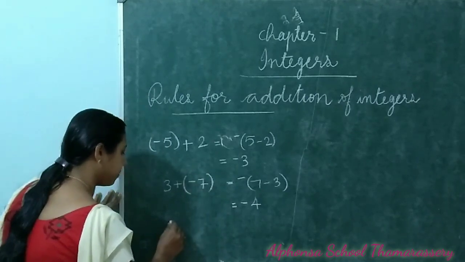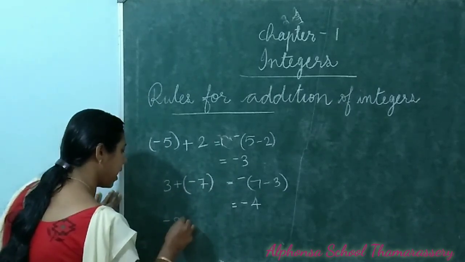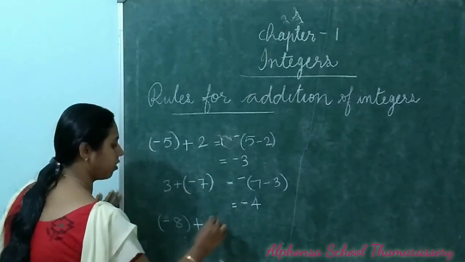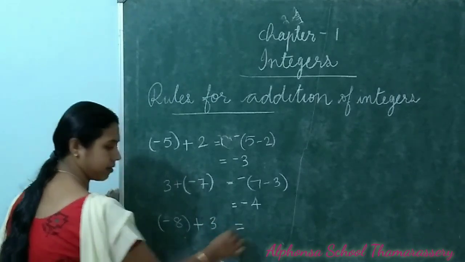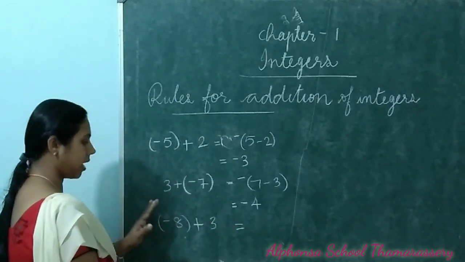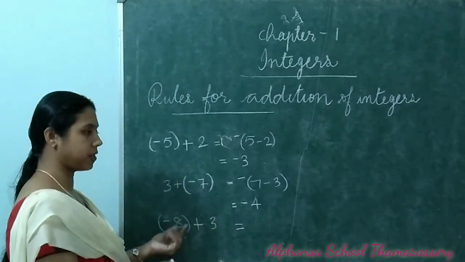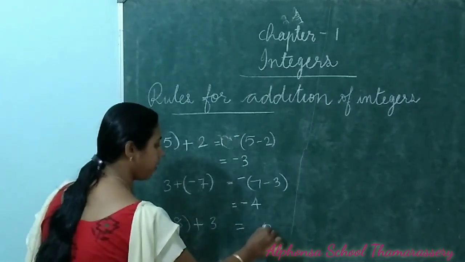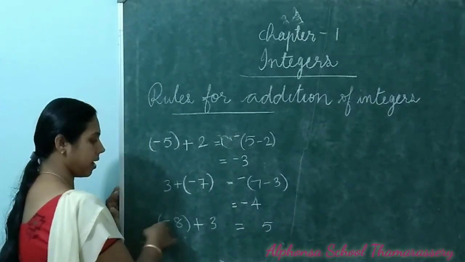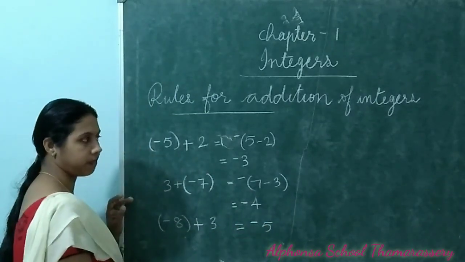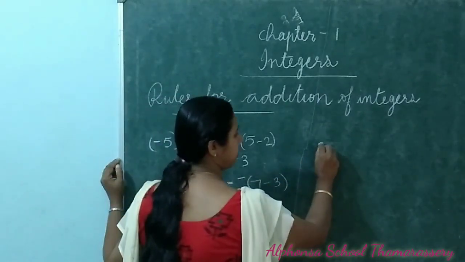See one more question. Minus 8 plus 3. The bigger number is 8. 8 minus 3. You have to subtract the smaller number from the bigger number. So 8 minus 3 is 5. The bigger number's sign is minus. So negative 5.